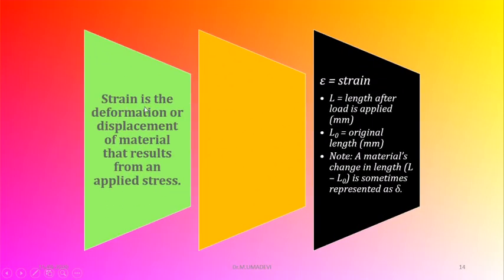Next I'll move to strain. Strain is the deformation or displacement of a material that results from an applied stress. Let me repeat. Strain is the deformation or displacement of a material that results from an applied stress. Here I have given the equation. The strain is nothing but change in length divided by original length. This is the equation. Sigma is equal to L minus L naught divided by L naught, where sigma is the strain, capital L is the length after the load is applied, and L naught is the original length.